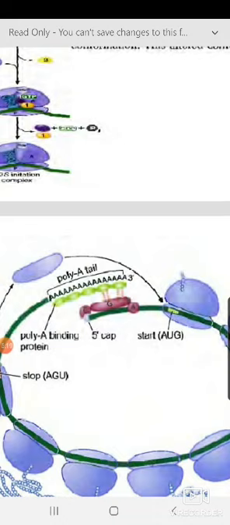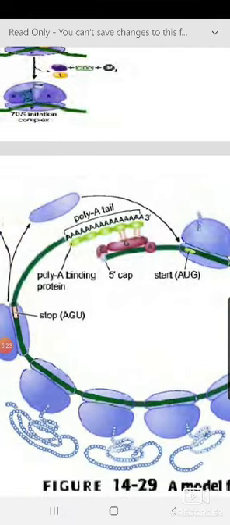How is the bridge formation taking place? It's circularized. You can see the photo, and this circularization actually helps first with the stability of the mRNA. You must know, I always mention it is very unstable. The 5' cap and the 3' poly A tail give stability to the mRNA and prevent exonuclease attack.